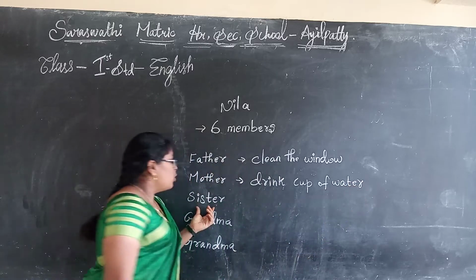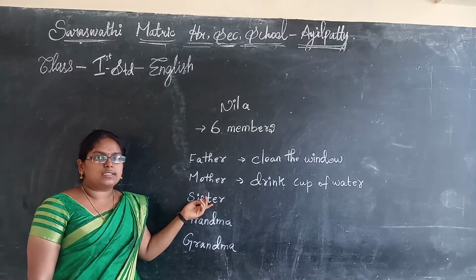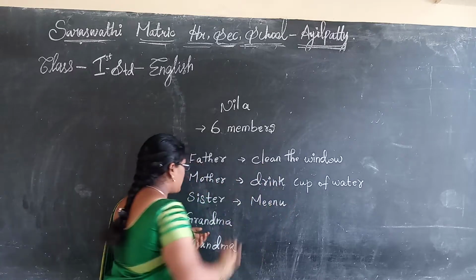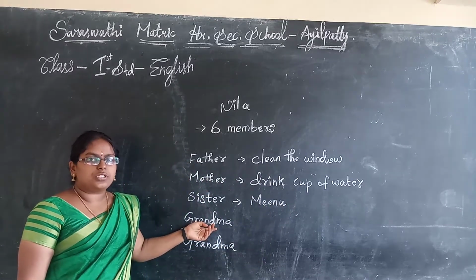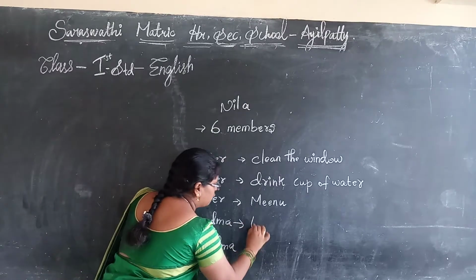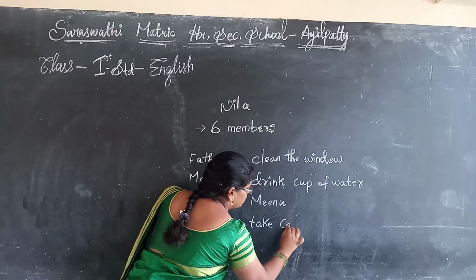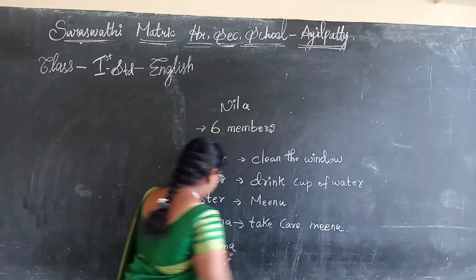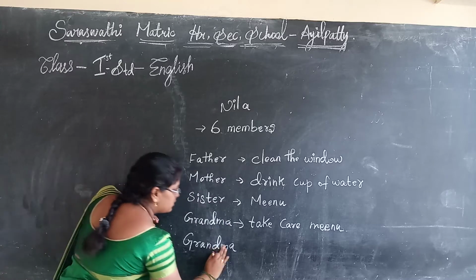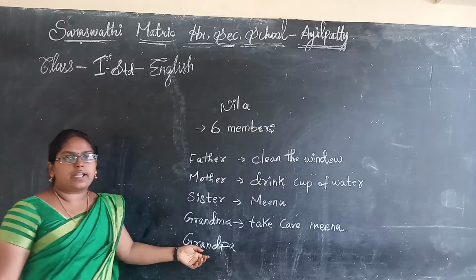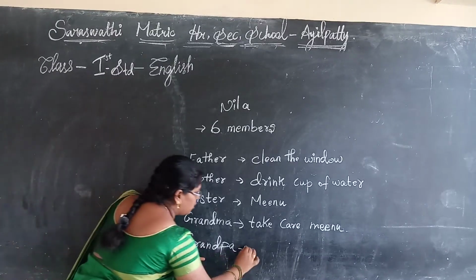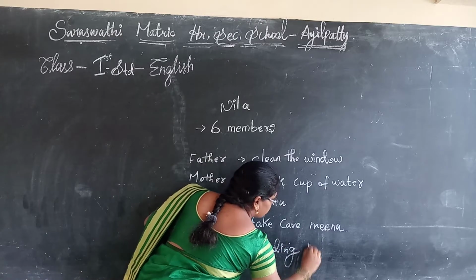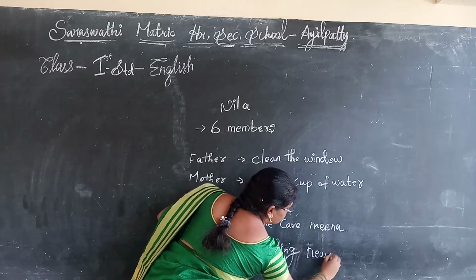Okay. And then what is the name of Nila's sister? Meenu. And then what did grandma do in that picture? She takes care of Meenu, right? Next. Sorry, this is grandpa. What did grandpa do in that picture? He is reading a newspaper, right? Reading newspaper.